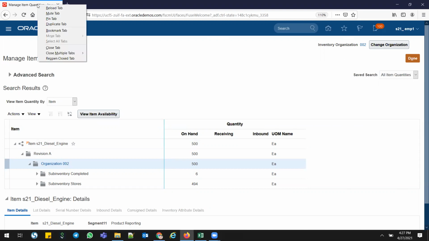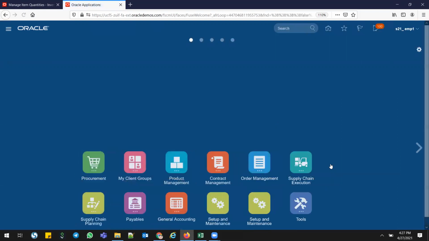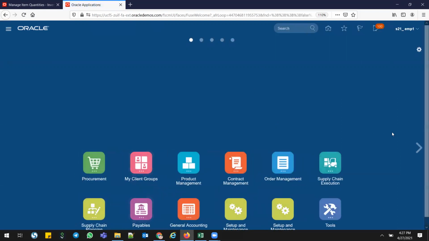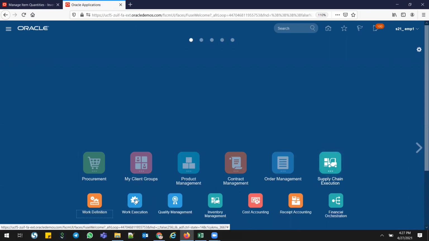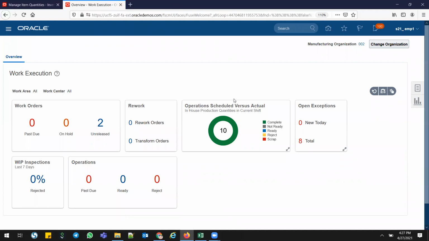So let me create another window, duplicate tab, go to home, and then supply chain execution, work execution. On the fly, I'm going to create the work definitions, everything.